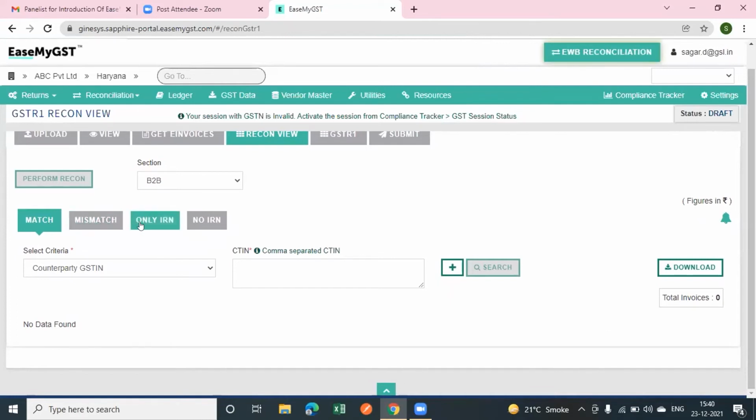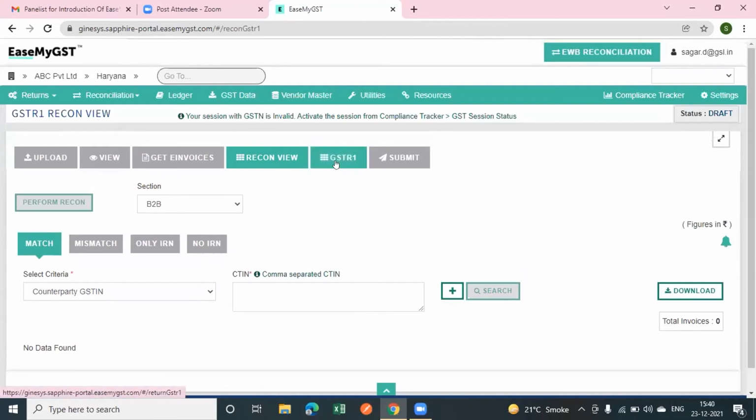Only IRN means you have generated the IRN of that particular invoice, but while filing the GSTR1, you have not shown that invoice in your sales book. And no IRN means you are showing the particular invoice in your sales book while filing the GSTR1, but you haven't generated the IRN of that particular invoice. So by applying these types of filters, you can validate or perform the reconciliation of the IRN auto-populated data with your sales data.